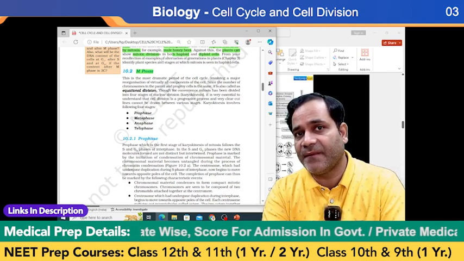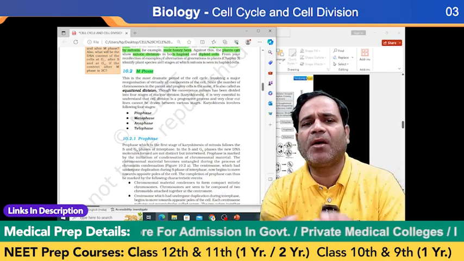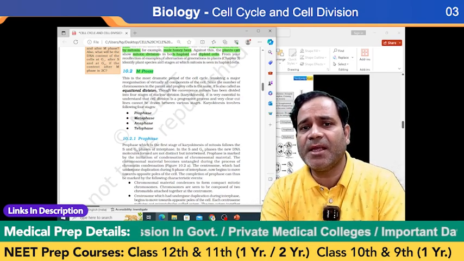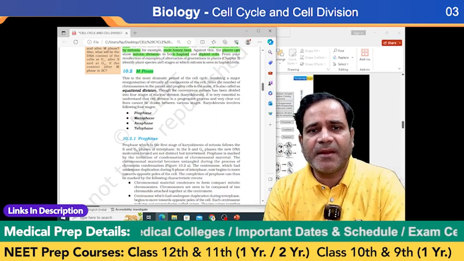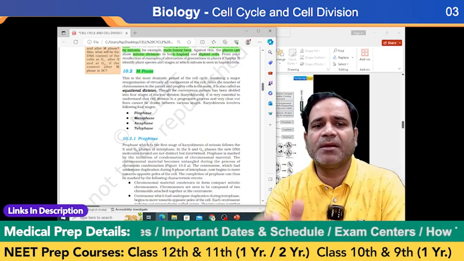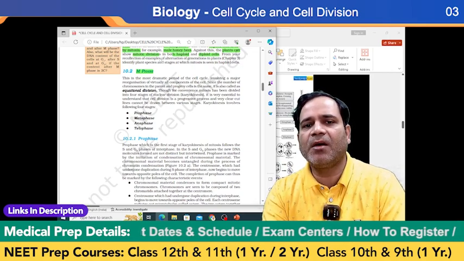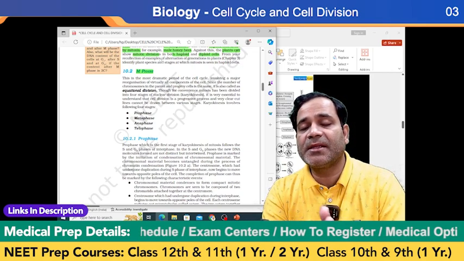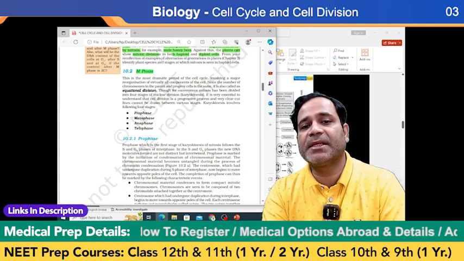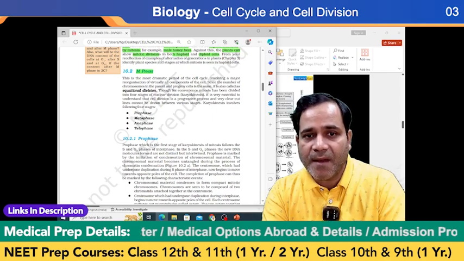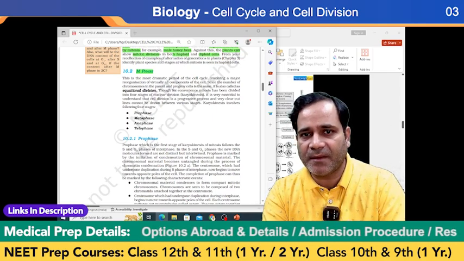Because in this phase there is a major reorganization of virtually all components of the cell. So the reorganization of the cells mainly takes place in the M phase, and that's why it is a dramatic phase.